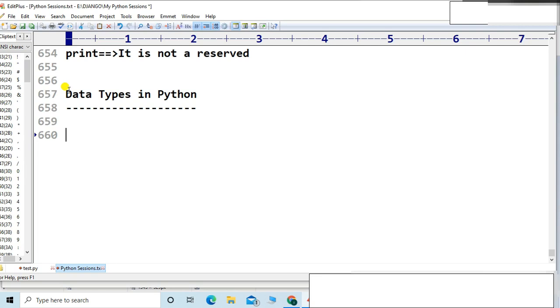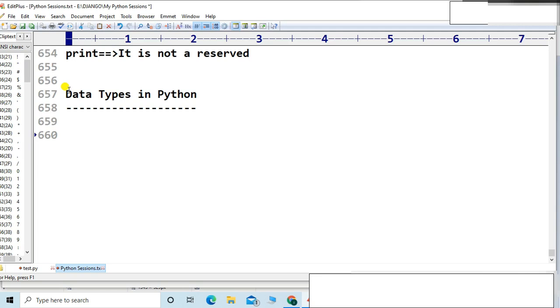That is because Python is a dynamically typed language. I already covered that. Why is it dynamically typed? Let me repeat: based on the provided value, the type will be defined. Suppose x is equal to 10.1, the type is defined by Python. If you check type of x, you will find float. So whatever value you provide, the type will be decided based on it.